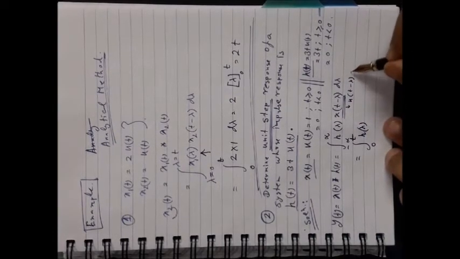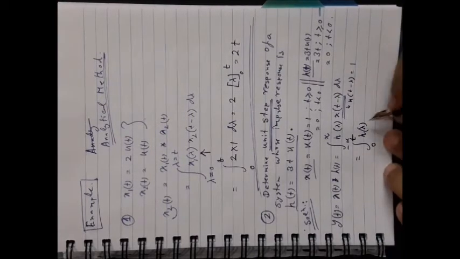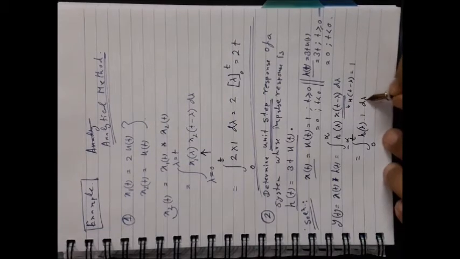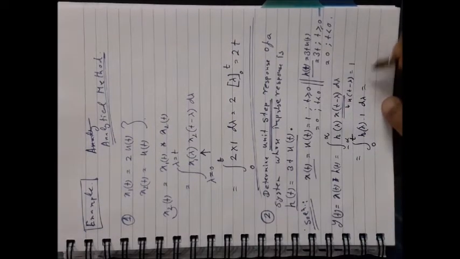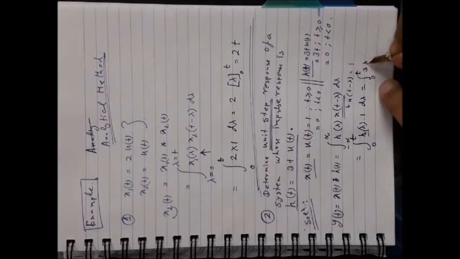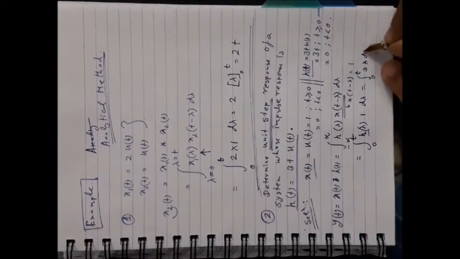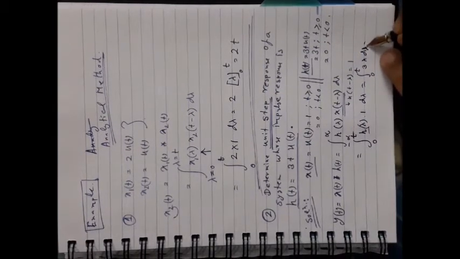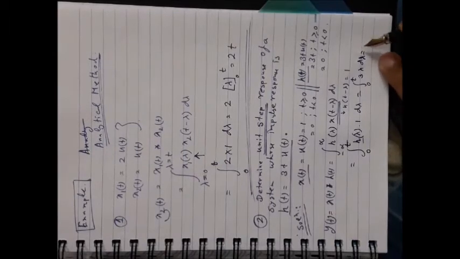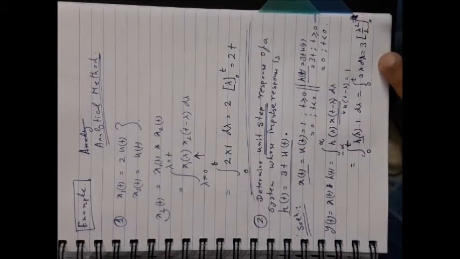And u(t minus lambda) is always 1 for the time period under consideration, so it should be equal to 1 d lambda. Now from 0 to t, in place of h(lambda) it should be 3 lambda, because h(t) is equal to 3t for t greater or equal to 0, d lambda. Now just find the integration. It should be 3 at the outside, lambda square by 2, with limits 0 to t.